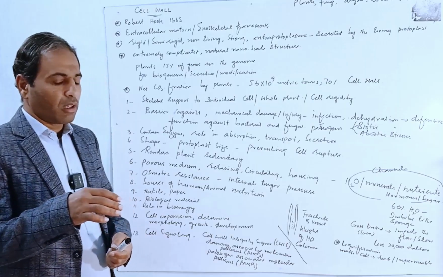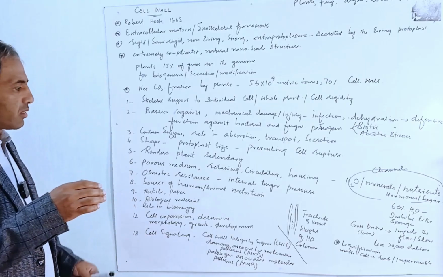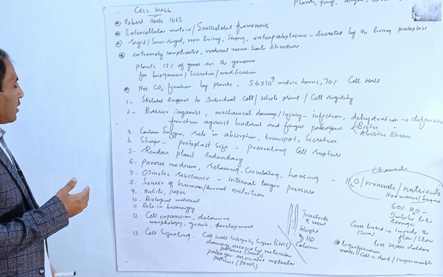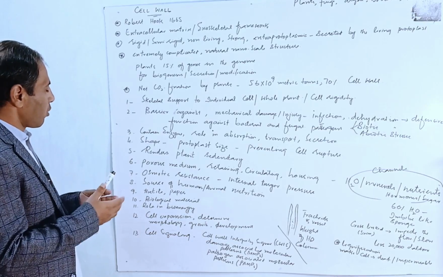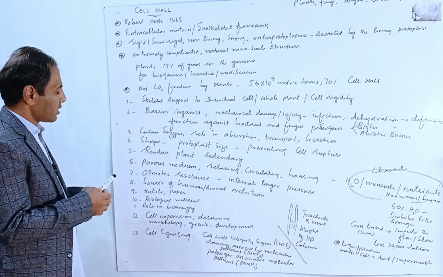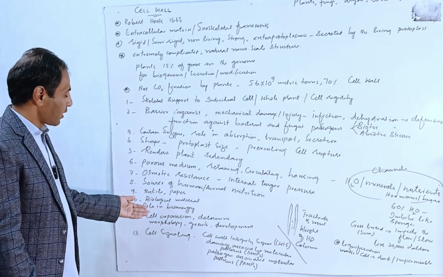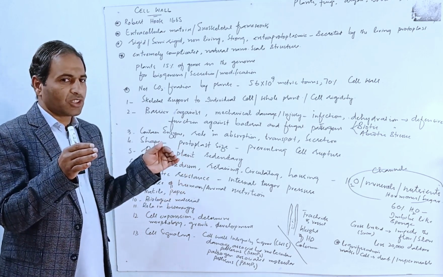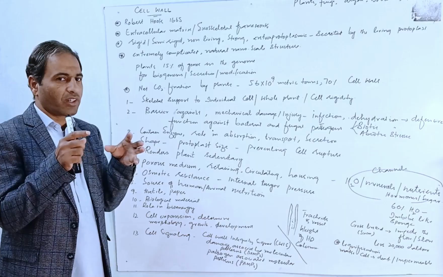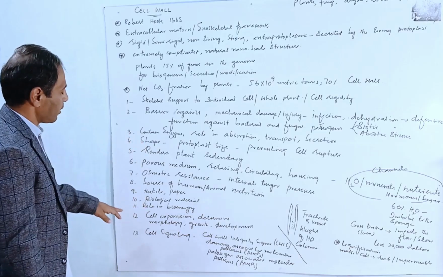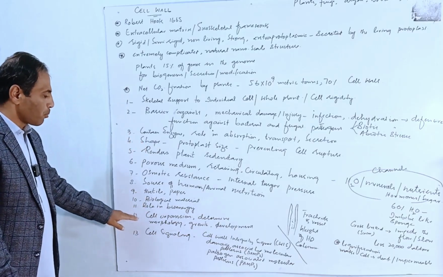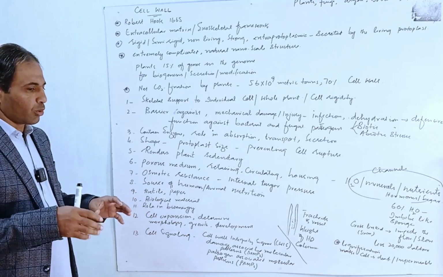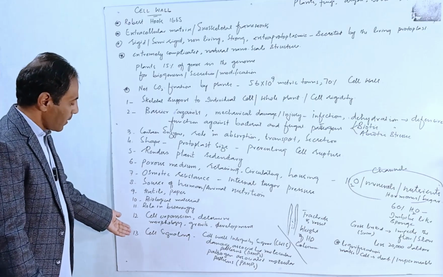Basically, the cell wall is involved in the process of development and differentiation of a cell. The cell expansion, the morphology, and the development process in the plant cell are actually affected by the cell wall. As the cell expands, that expansion is carried out in a very controlled manner by the plant cell wall. So it's a very important layer involved in the growth and development process of a plant.